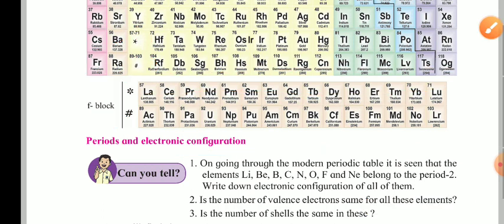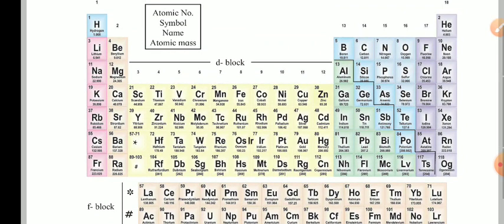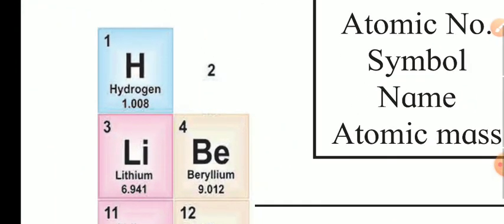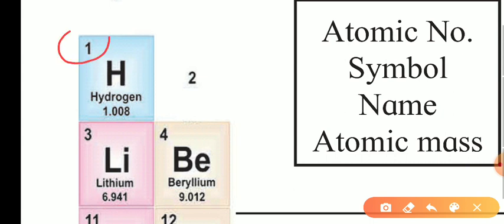Further, when we talk about the modern periodic table, the complete structure, before that I just want to take one of these. You can see over here this number indicates the atomic number, Z. After that this is the symbol.